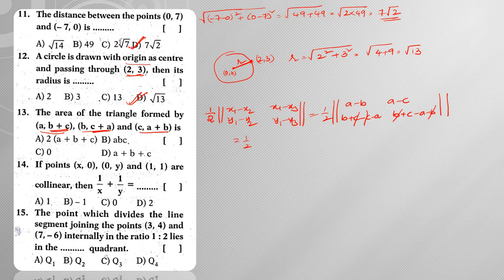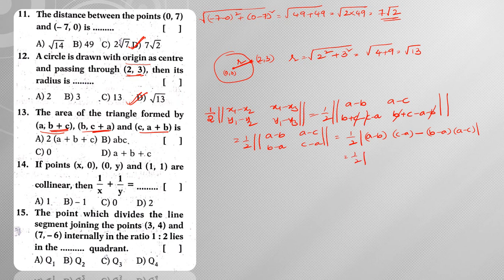Now what I am going to get? Half into modulus of determinant of a minus b, a minus c. Here this is b minus a and this is c minus a. Now when you open up the determinant, I can write it as half into modulus of a minus b into c minus a minus b minus a into a minus c.